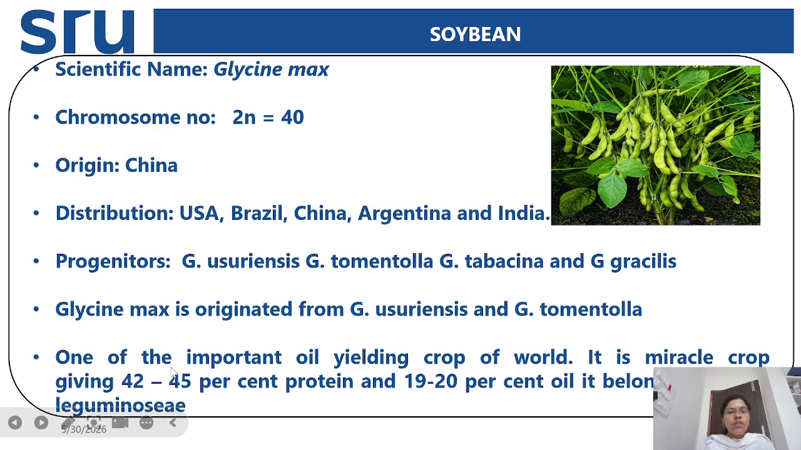It gives around 42 to 45% protein content and around 19 to 20% oil, and it belongs to the Leguminosae family. So this is about the introduction of soybean. The scientific name is Glycine max, the chromosome number is 40, and the origin is China. It is obtained from a cross between Glycine ussuriensis and Glycine tomentella, and it is the most important oil yielding crop of the world. So it is called a miracle crop, giving around 42 to 45% protein and 19 to 20% oil content. It belongs to the Leguminosae family.